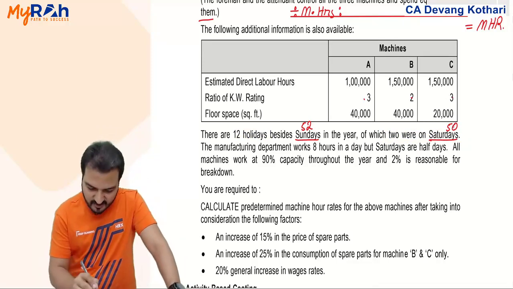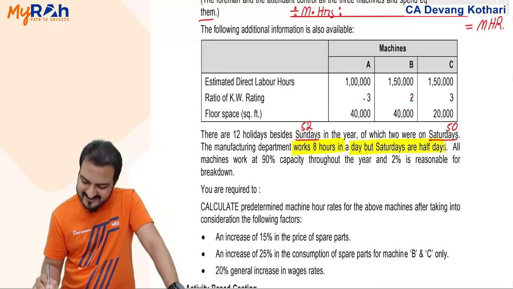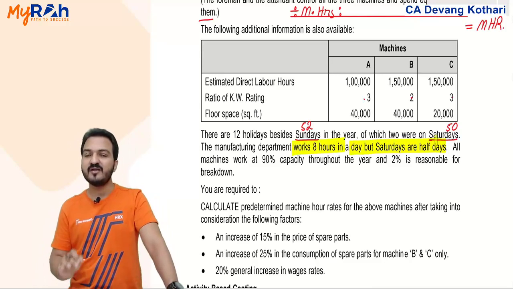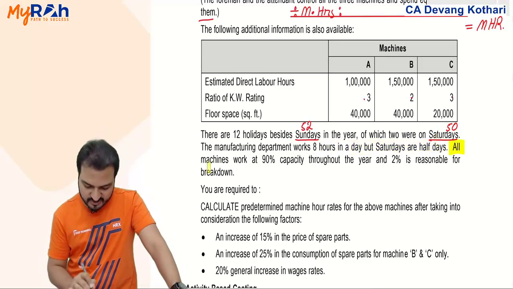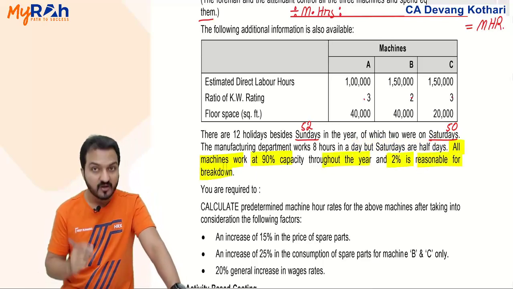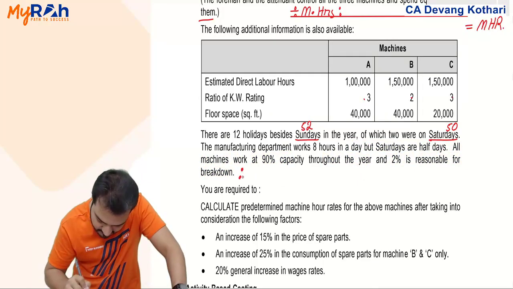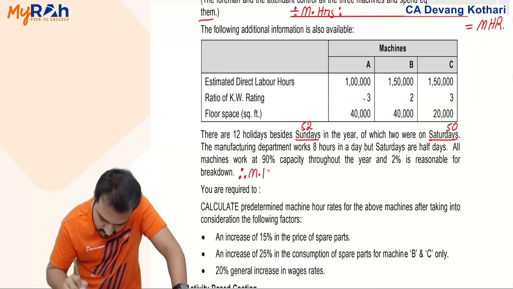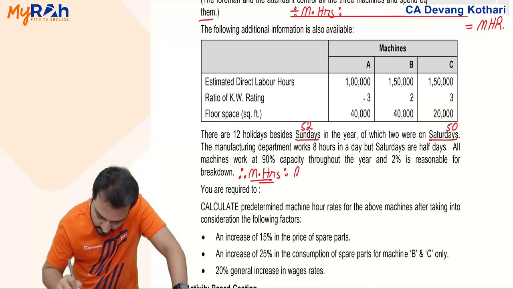The manufacturing department works 8 hours a day, but Saturdays are half days. So on regular days you work 8 hours a day, Saturdays are half days. All the machines work at 90% capacity throughout the year, and 2% is reasonable for breakdown. So now I'll calculate the machine hours, for regular days and Saturdays.